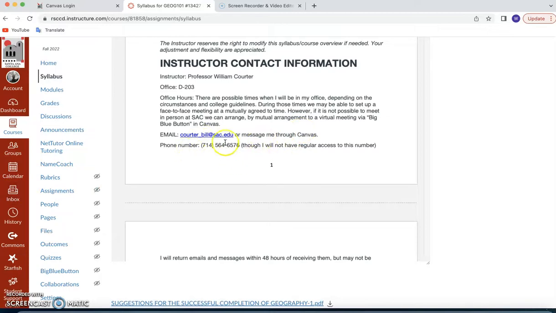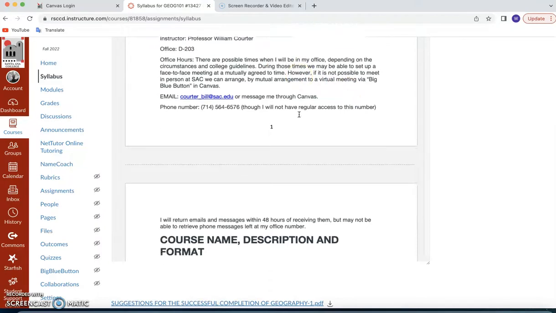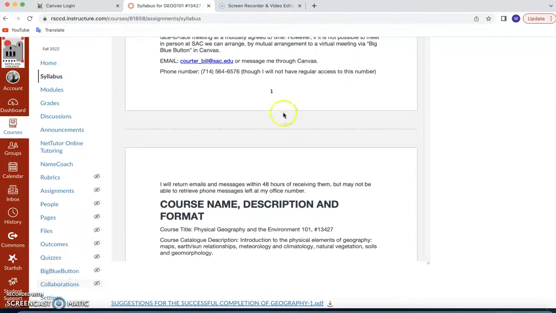My phone number at the school, although I have a phone number at the school, I'm not going to be there very often this semester because I'm teaching completely online. This is my office number. It's not impossible that we could meet at my office and have a discussion or whatever, but let's set it up and talk to each other, and we'll work that through if we need to. Maybe what we'll do is we'll just go through Big Blue Button over here, and it's kind of like a version of Zoom, and we can talk to each other that way.